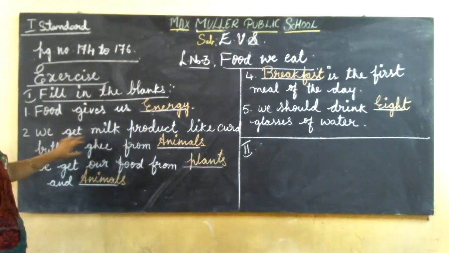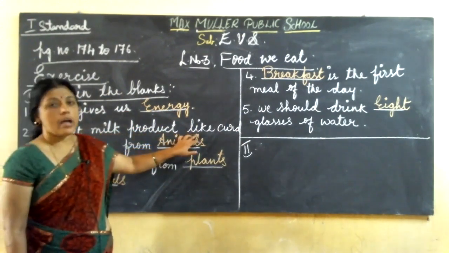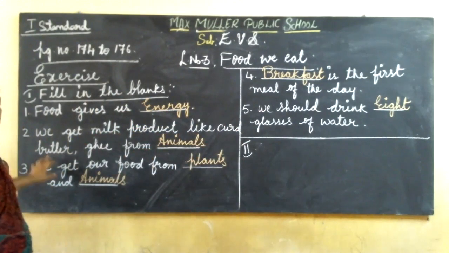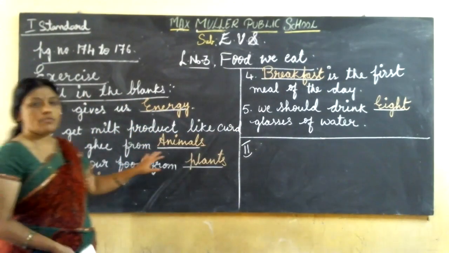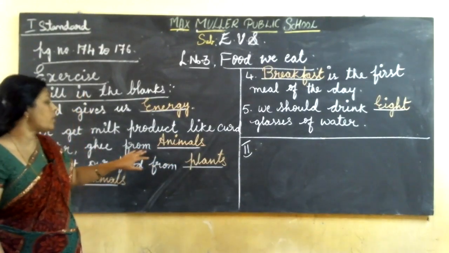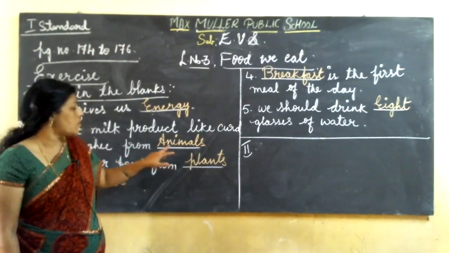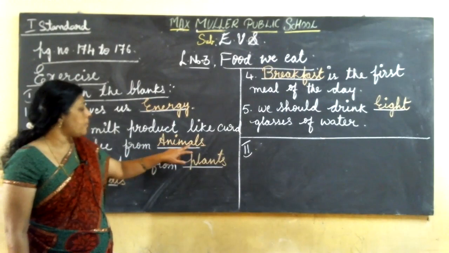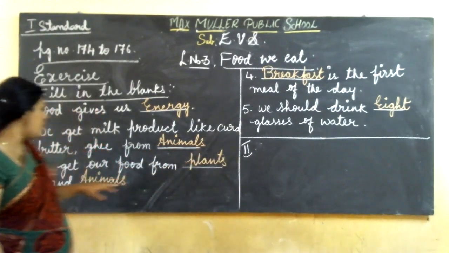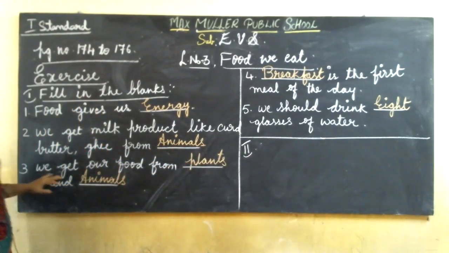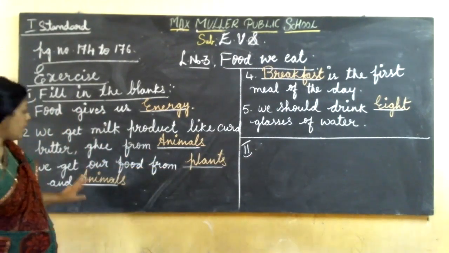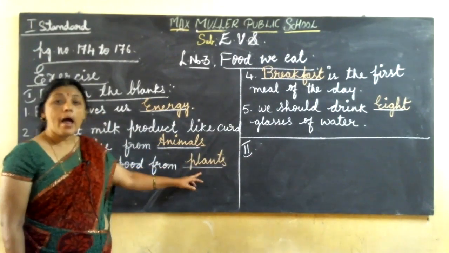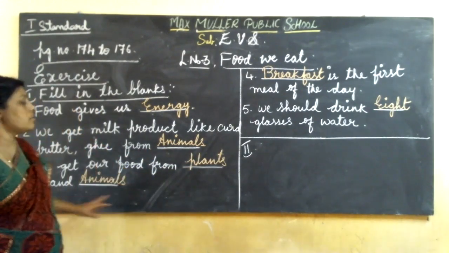Then we get milk products like curd, butter, ghee from animals. ANIMALS, animals. So we get our food from plants and animals.